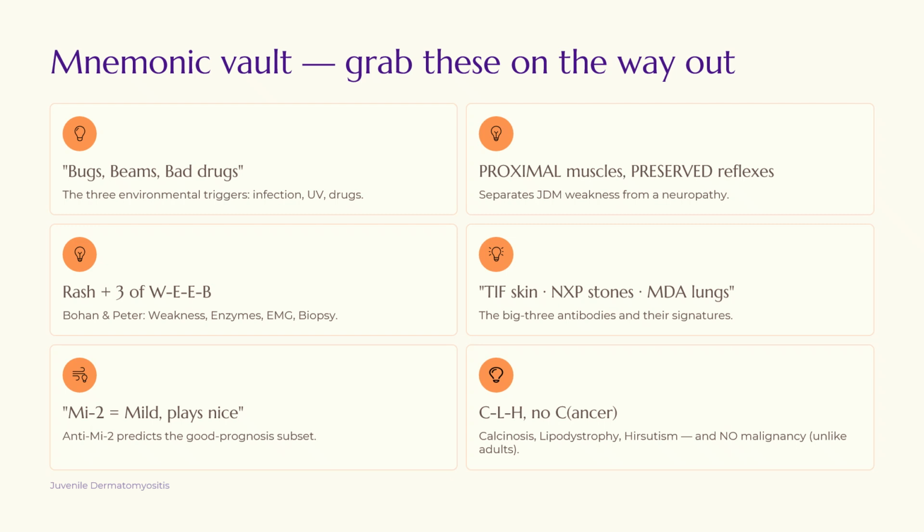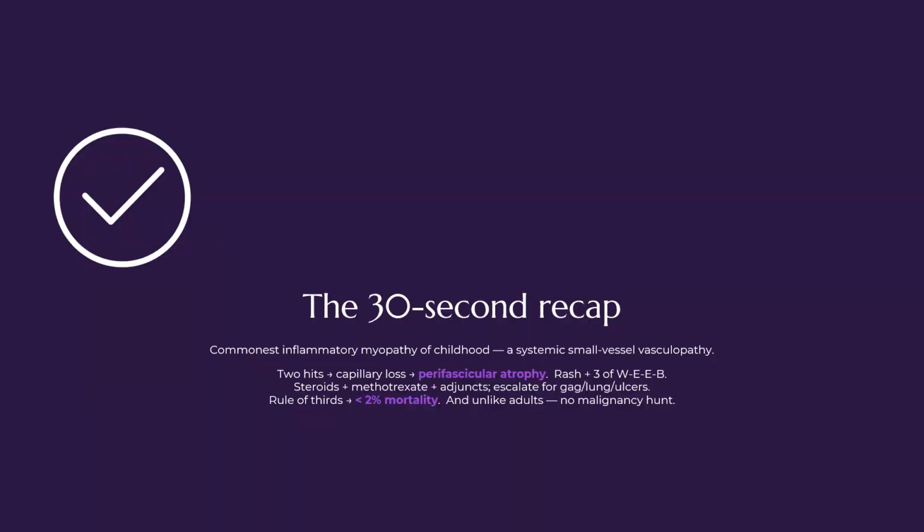Then remember MI2. MI means mild, the first two letters of mild, so it pleases nice. And anti-MI2 predicts the good prognosis subset. Then remember the complication is CLH, but no cancer, right? So calcinosis, lipodystrophy, and hirsutism, but very rarely there will be any malignancy.